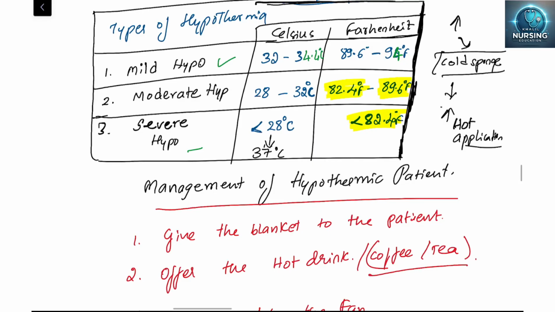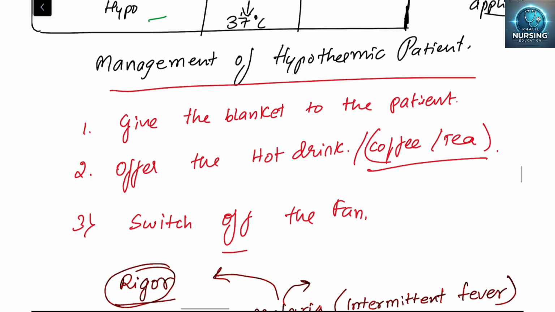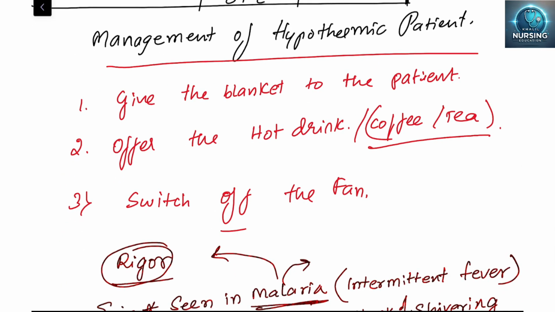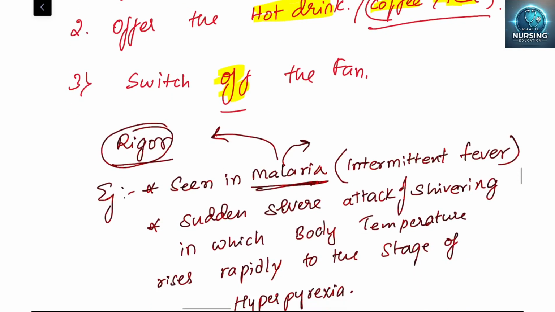Okay, what management do we need to do for a hypothermic patient? Give the blanket to the patient, of course, and offer a hot drink. You should not give cold coffee. We should offer hot coffee and tea. Switch off the fan, and if there is an AC, switch off the AC. Okay, so this we need to do.